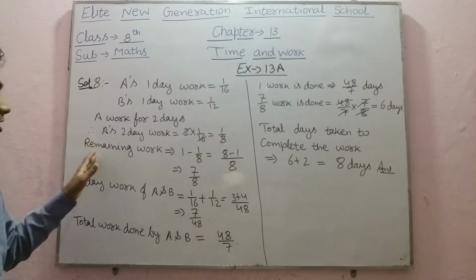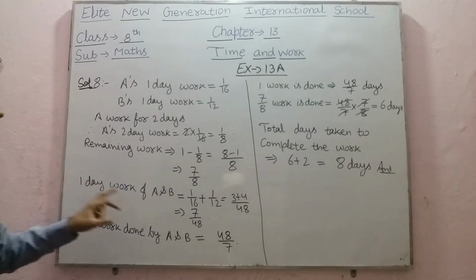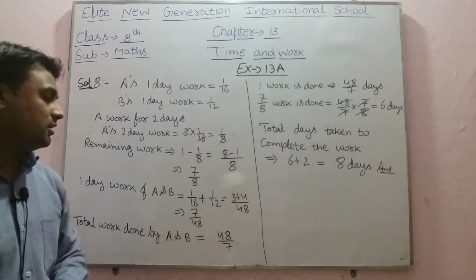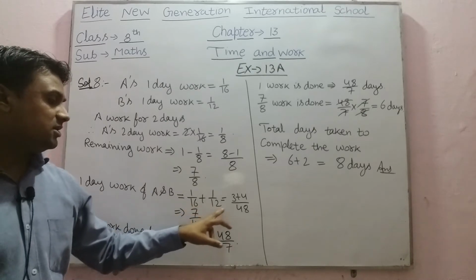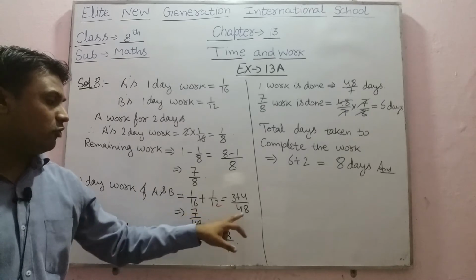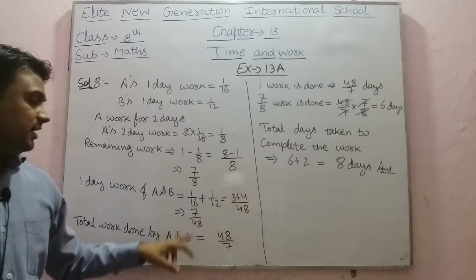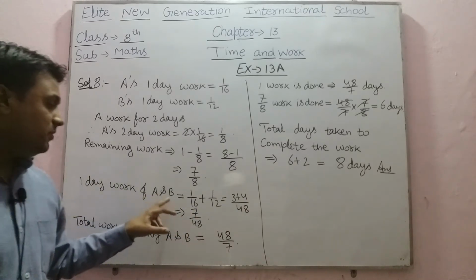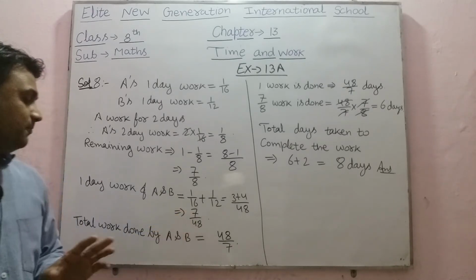Now after 2 days, B also joined A. So first of all, we can find the 1 day work of A and B together. So 1/16 plus 1/12. By taking LCM of 16 and 12, it will be 48. 48 divided by 16 is 3, and 48 divided by 12 is 4. So (3 plus 4)/48, so 7/48. Therefore in 1 day, A and B working together do 7/48 of the work.